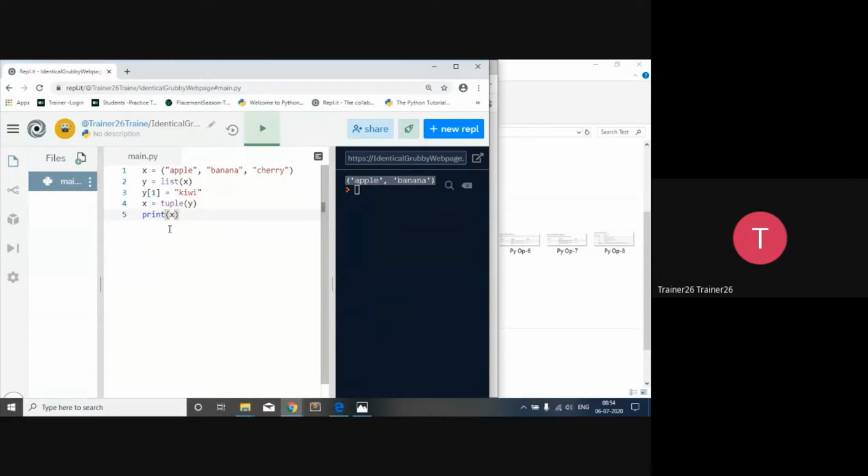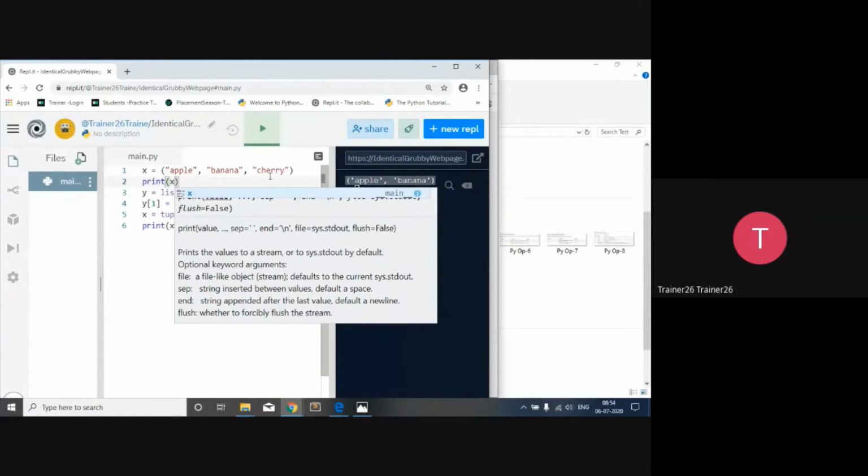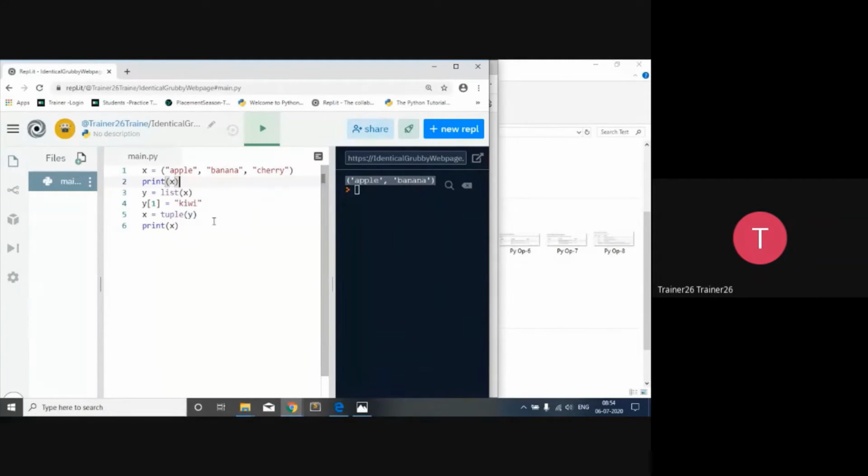So initially, we first print the list also. We'll say print, and I want to print the X. So we are going to print the X, clear. And in double quotes, we say it's a tuple. So this is a tuple that we are printing.